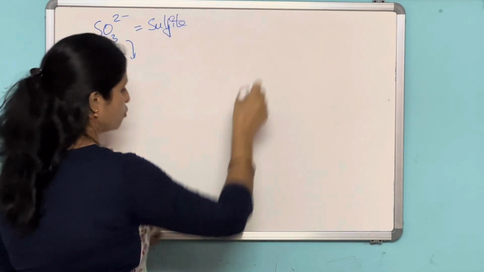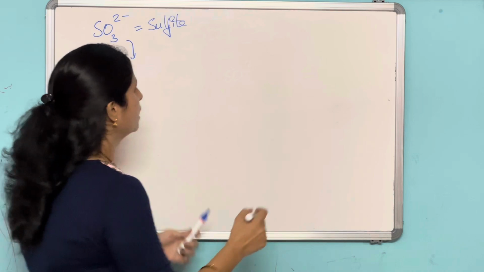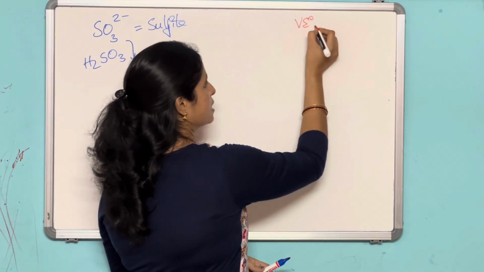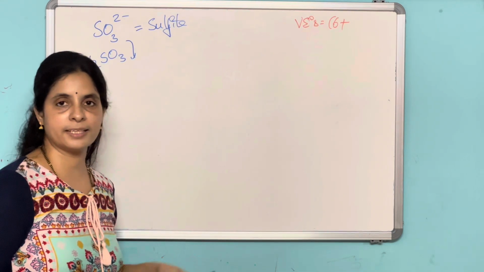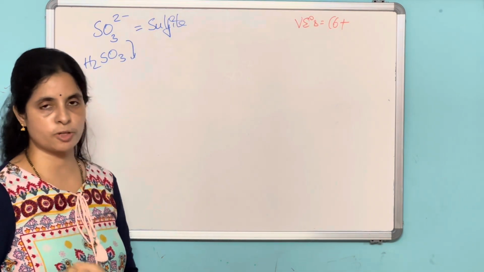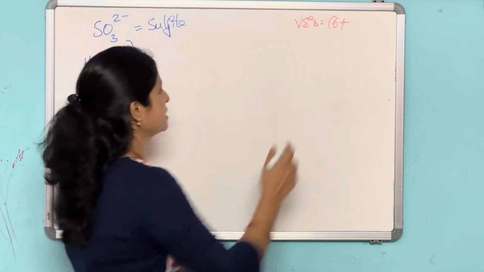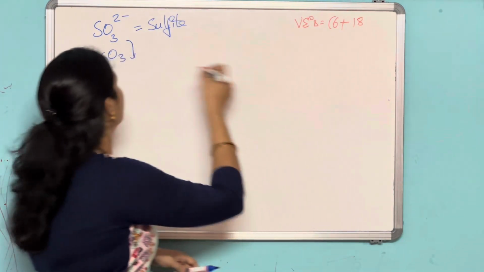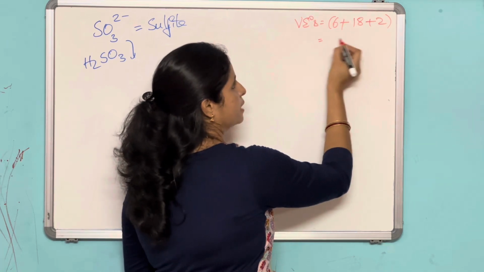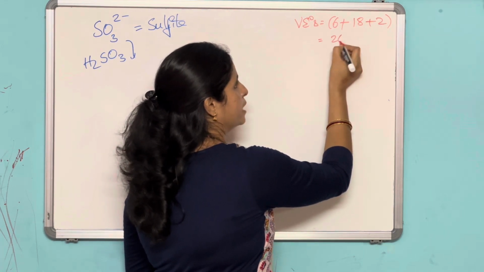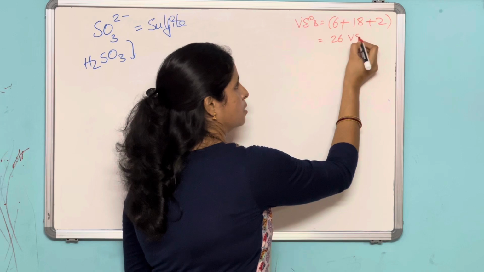Now, as usual, calculate the valence electrons. Sulfur belongs to the 6th group, plus how many oxygens are there? 3 oxygens are there. Oxygen also belongs to the 6th group. 3 sixes are 18, and here the anion is 2 minus, so add 2 electrons to the valence electrons. 18 plus 2 is 20, 26 valence electrons.